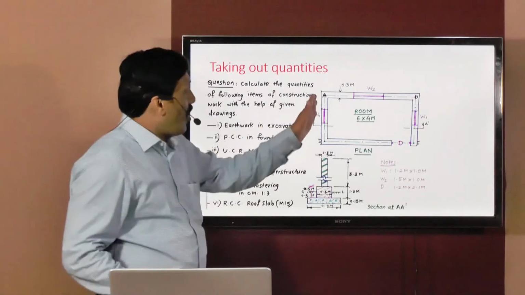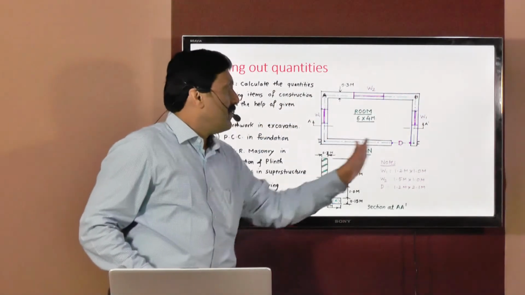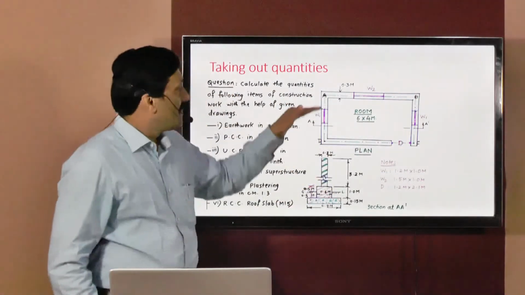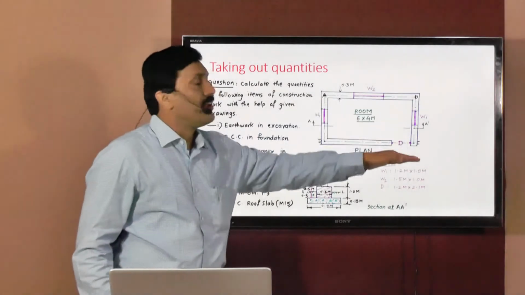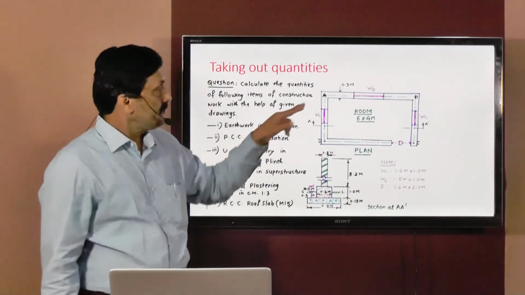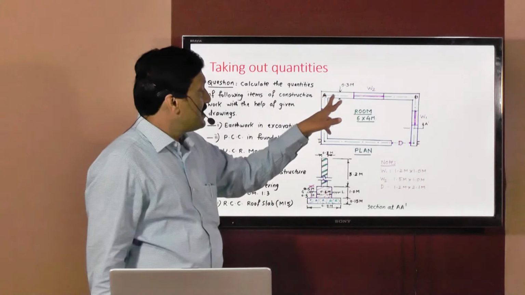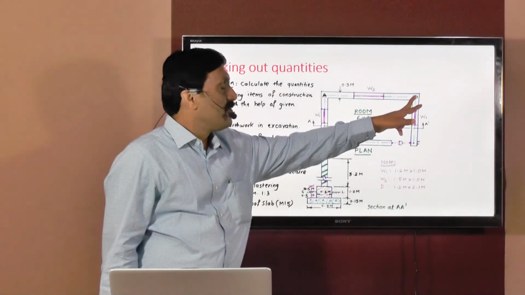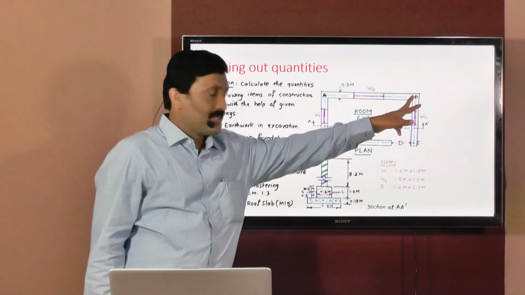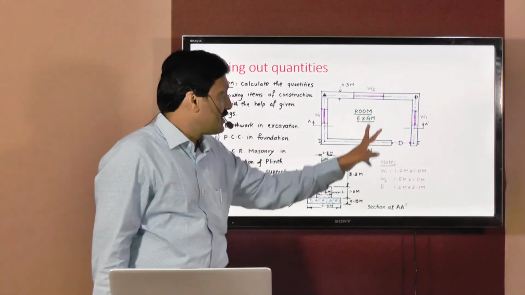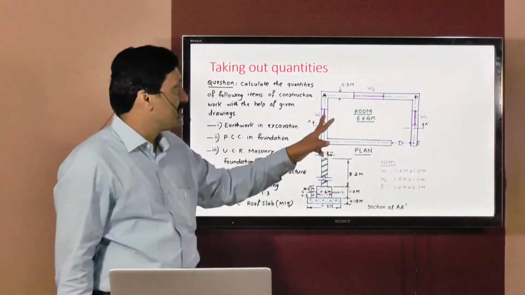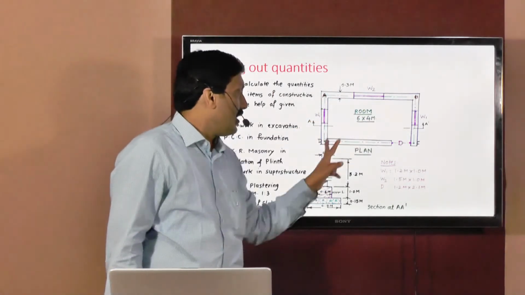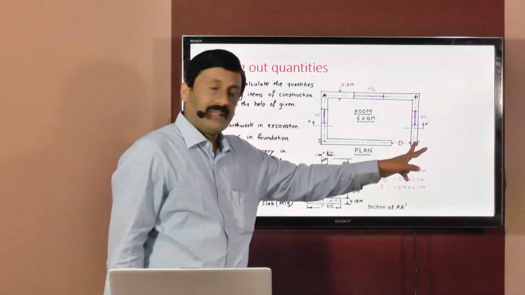Now horizontal walls, we will treat as long walls, and vertical walls we will treat as short walls. So how much is the center to center length for the long wall? That will be equal to 6.3 meters. There are two long walls having the same dimensions, one is AB and one is CD.